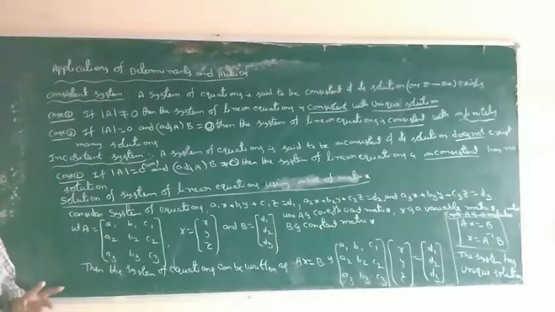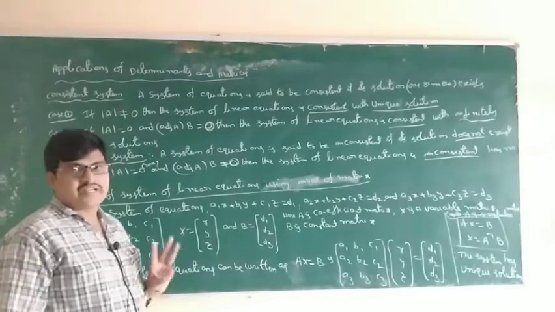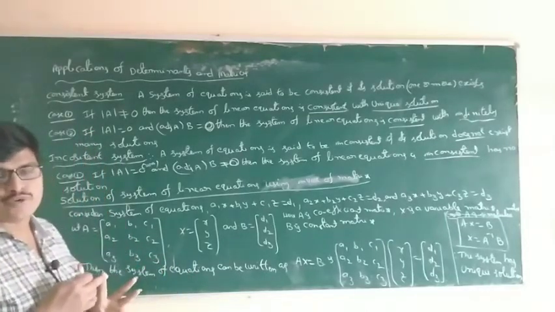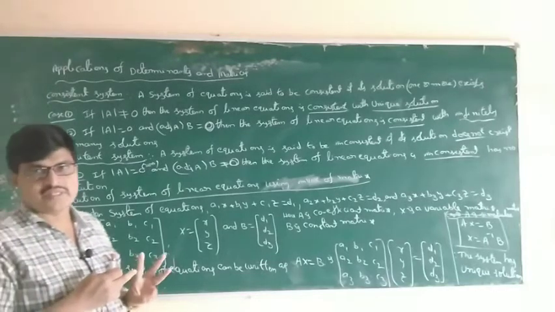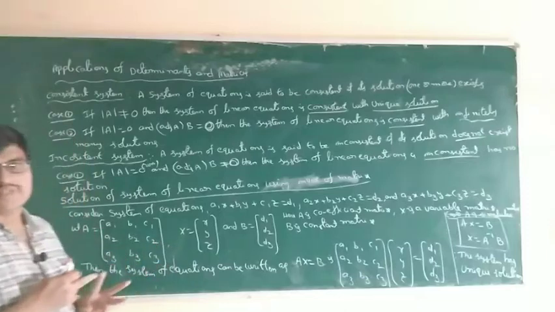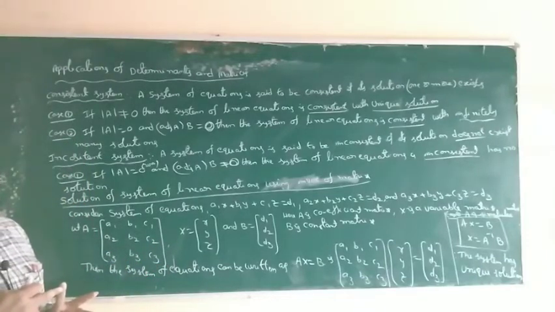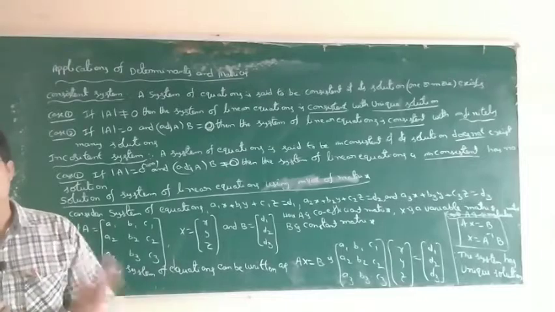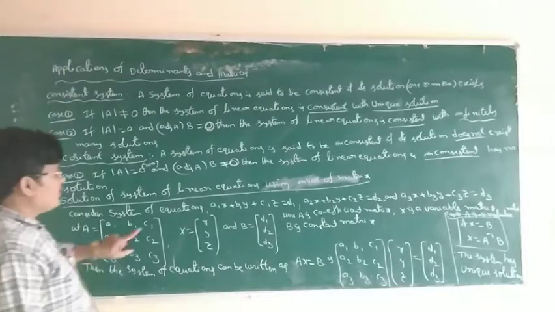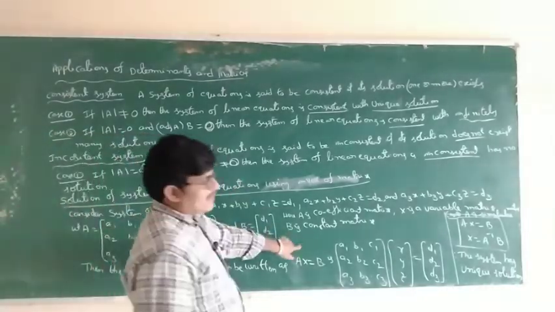How to find the inverse? There are 3 types. First type: adjoint A by det A, that is the normal procedure. Second one, completed yesterday: A cube minus 6A square, this type, according to the relation. Third one, by using the matrix method.